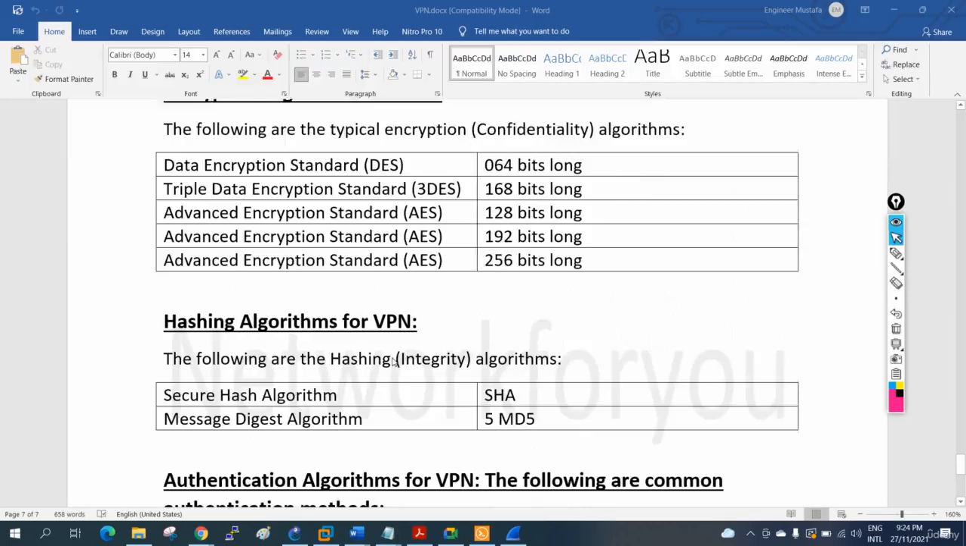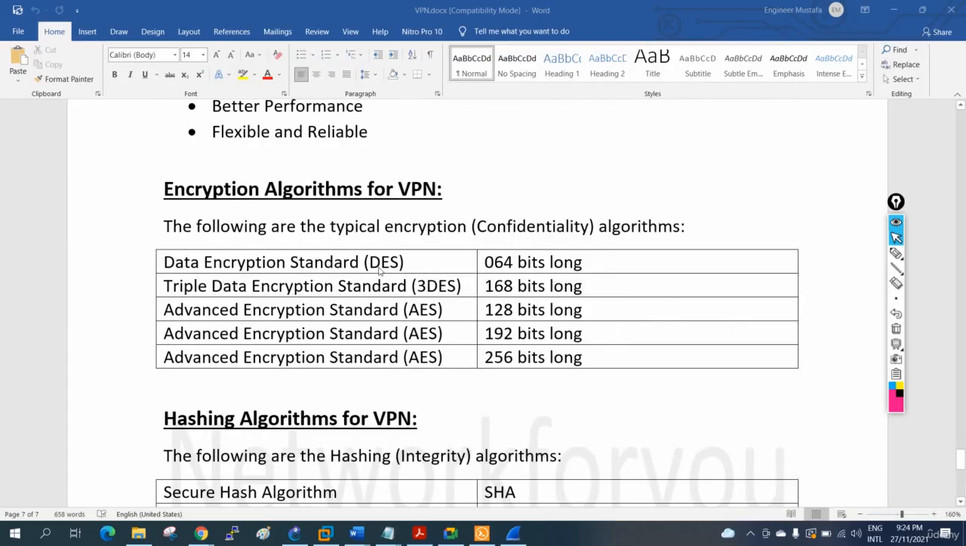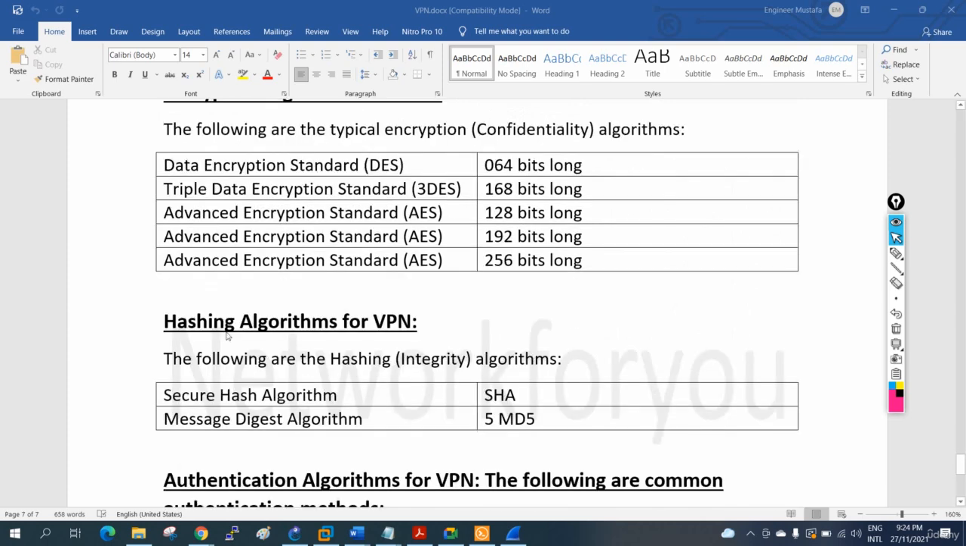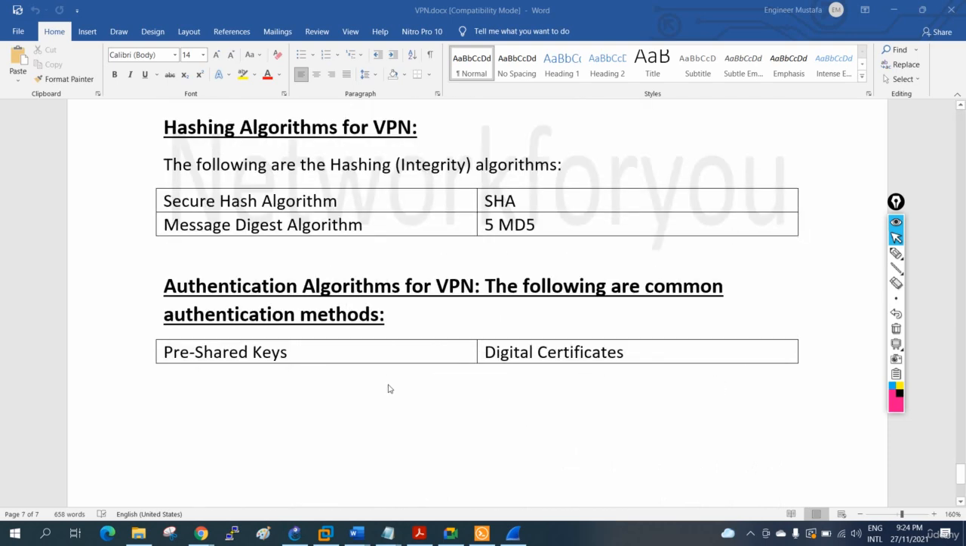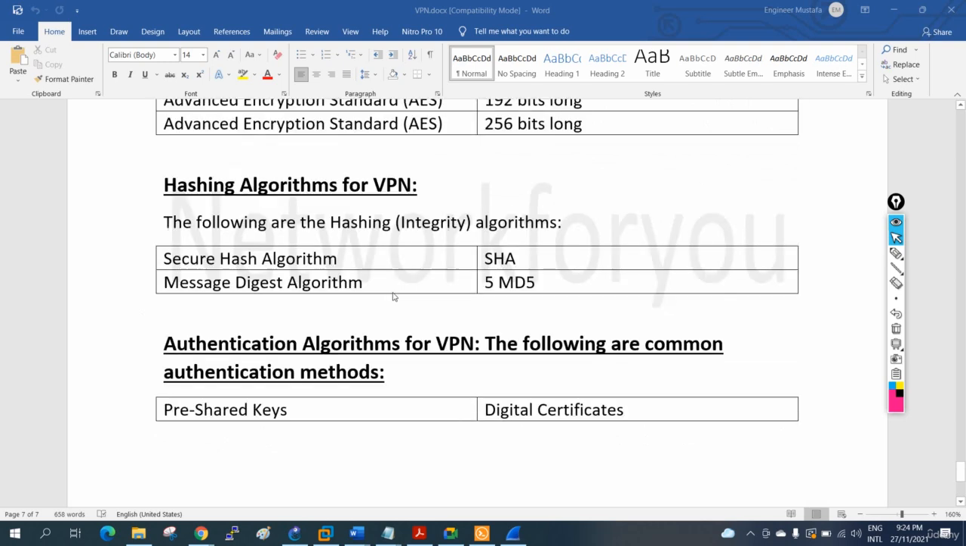Now we need to remember: for encryption we can use DES, 3DES or AES. For integrity we can use hashing, which has two types, SHA and MD5. For authentication we have two options, pre-shared key or digital certificate. We also use the Diffie-Hellman group. I did not write it here. The DH group is what we use to share the key.